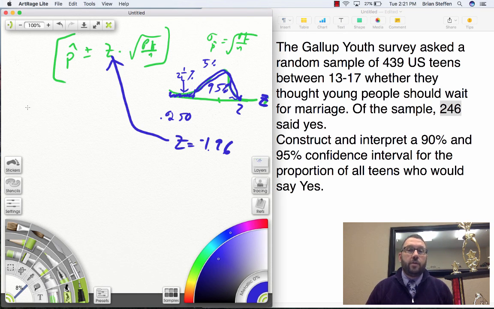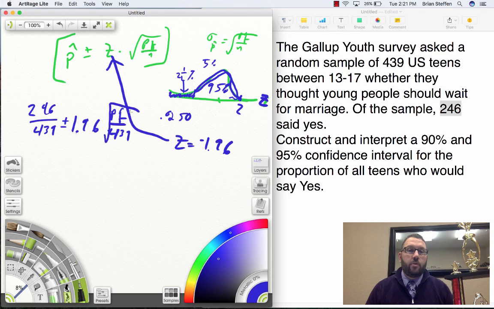So now I'm going to do calculations. I'm going to go, okay, 246 divided by 439 plus or minus 1.96. It's plus or minus, so it doesn't matter if I have the positive or the negative. And then I have the square root of pq over 439.